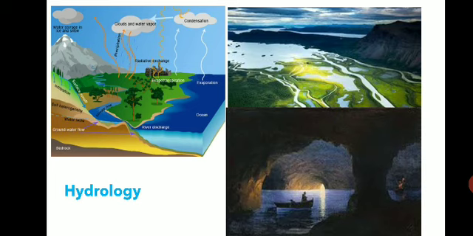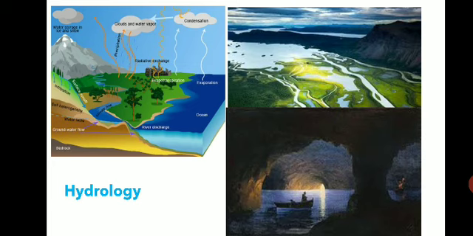We have two sources of water, surface water and underground water, that is called groundwater. And we get water in the atmosphere in the form of precipitation and moisture. All these different forms of water are studied under a branch called hydrology.